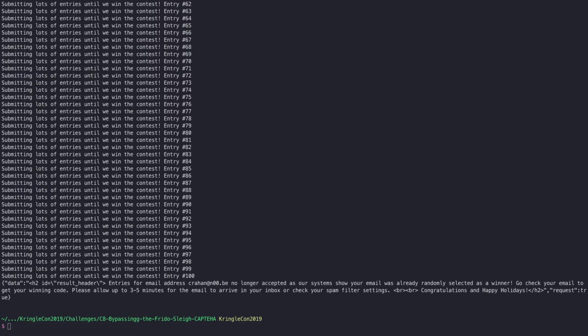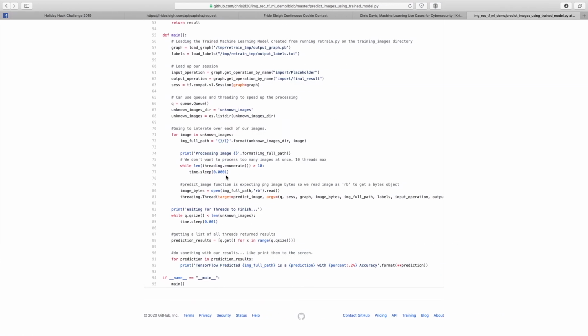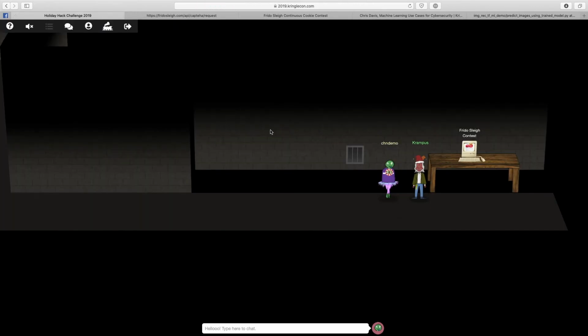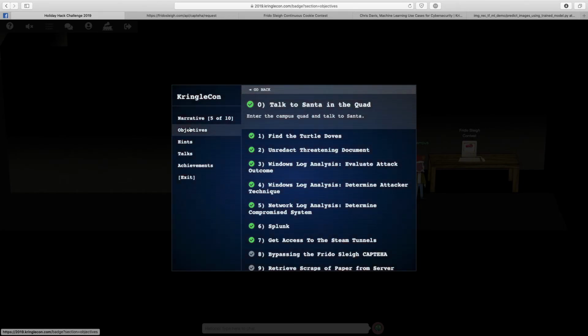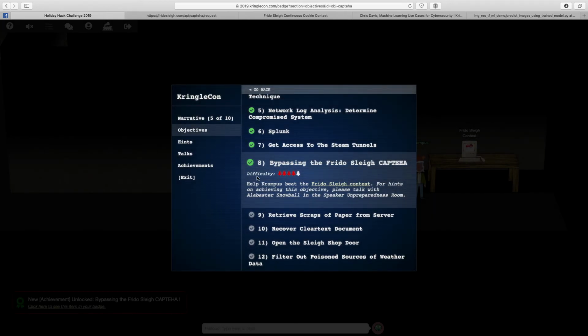Now, let's see. I'm gonna grab that email. Wait for it to arrive first. There we go. So let's see. Opening up that email, just made a screenshot of that. This is the code that we're looking for in our confirmation email. So now that we have that code, we can actually submit that as an answer in our badge. Bypassing, there we go. Let me make a copy of that code. There we go. And submit that, and that is correct.